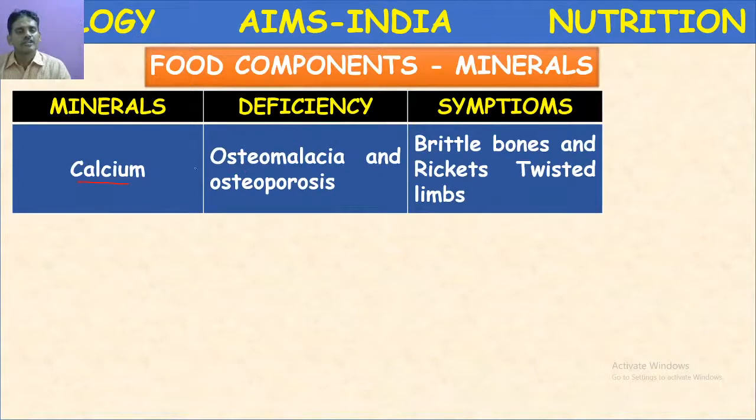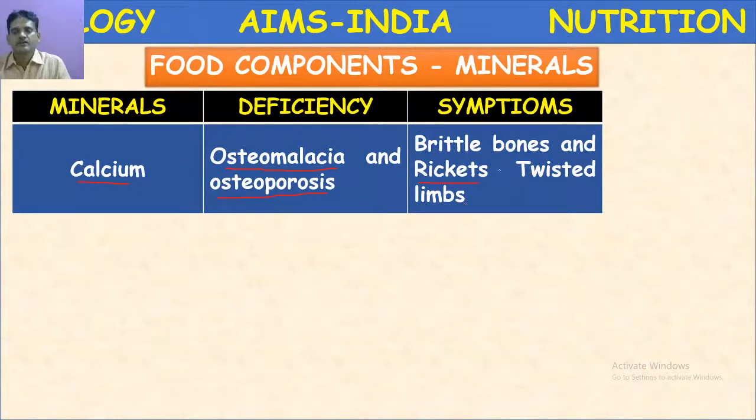The deficiency of this calcium may lead to osteomalacia. Osteomalacia means weak bones, and osteoporosis means brittle bones. Even in children, rickets is also caused due to the deficiency of calcium along with vitamin D.